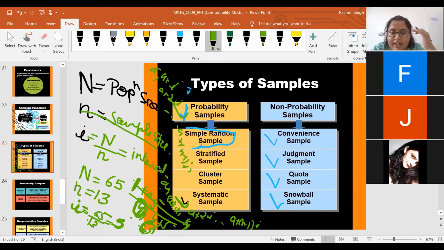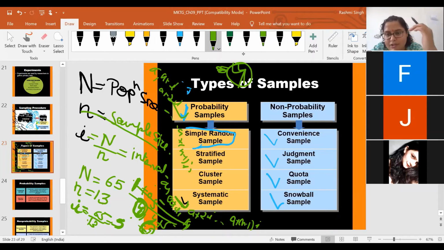It's totally random, whatever number comes to your mind, you will choose that number. So suppose randomly in my mind, or in Falak's mind, it comes 5. Or let's say it's 4. Okay, so the student having roll number 4 will be in my sample. But how will you select the second student?